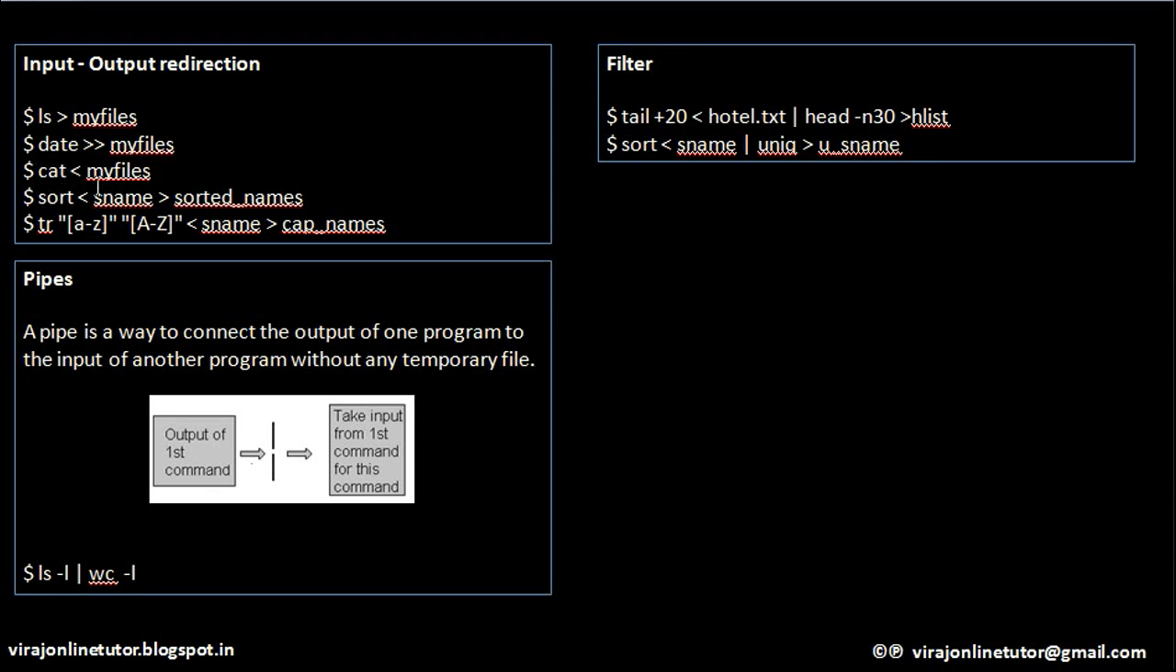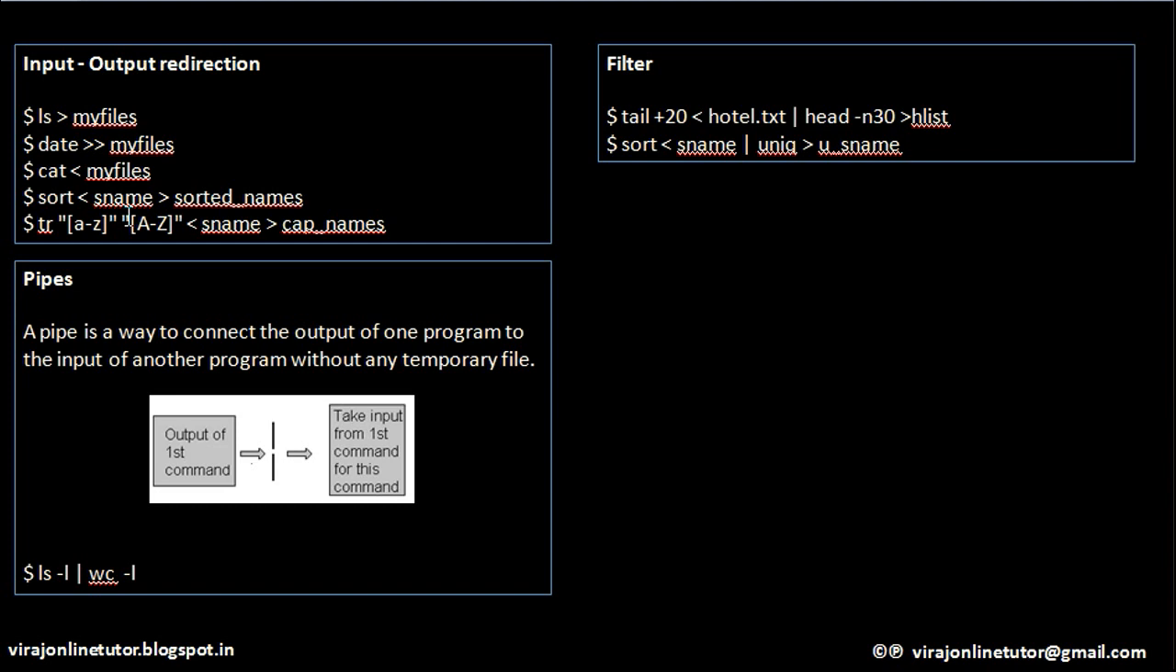So less than sign means it's an input redirection operator. Greater than sign means it's an output redirection operator. So this is the output redirection operator which overwrites the contents of myfiles every time I run it. This is again output redirection, but I am writing the contents of this command into this file in append mode. This symbol means it's an input redirection operator. Contents of myfiles are read as input to cat. Can we understand this?